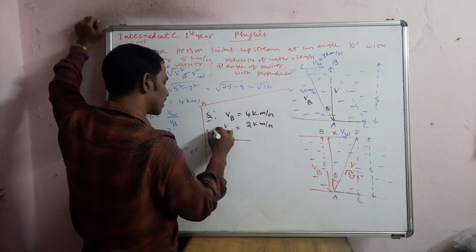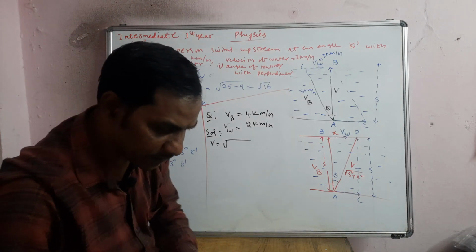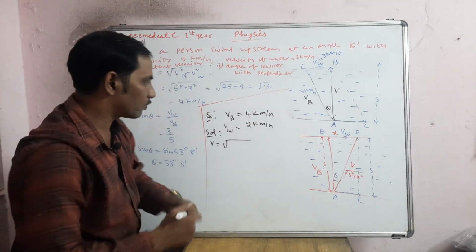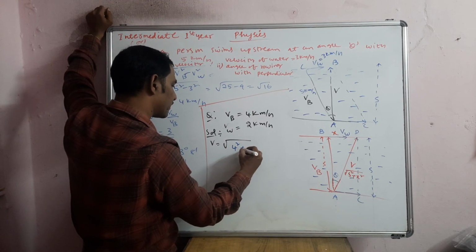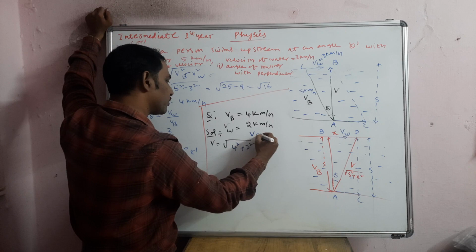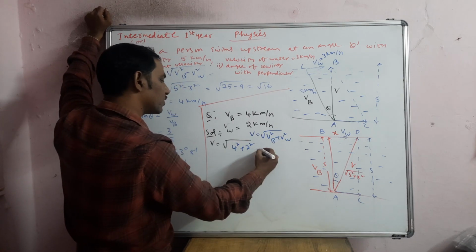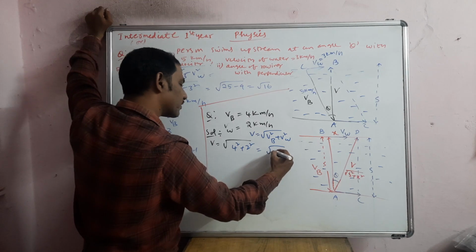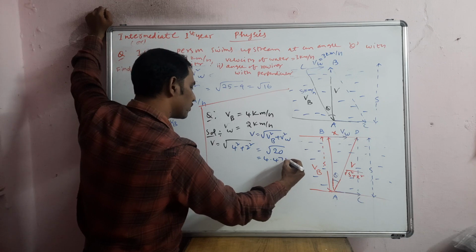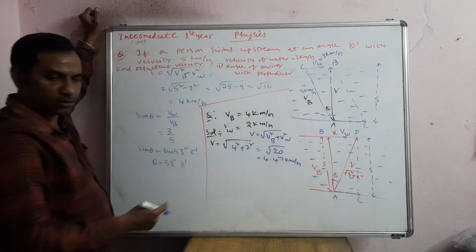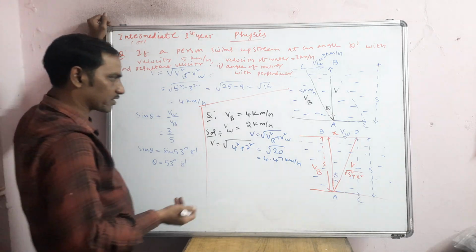So now the solution, I will start from here, so you can see the resultant velocity. Now what you can do is, v you can take like this, 4 square plus 2 square. So it means v you can take as v_b square plus v_w square. So you will get under root of 16 plus 4, which is under root of 20, around 4.47 kilometers per hour. Kilometers per hour, that's the thing. Otherwise, if they give meters per second, you can take meters per second, as you wish.